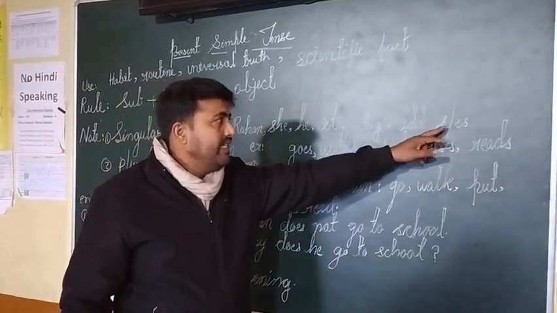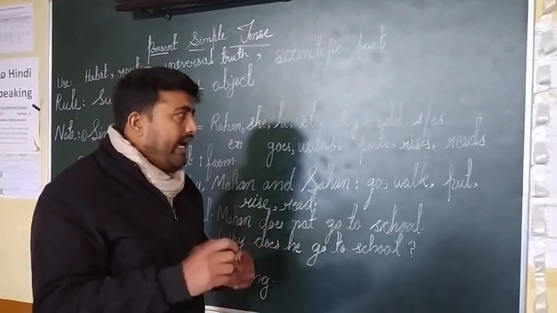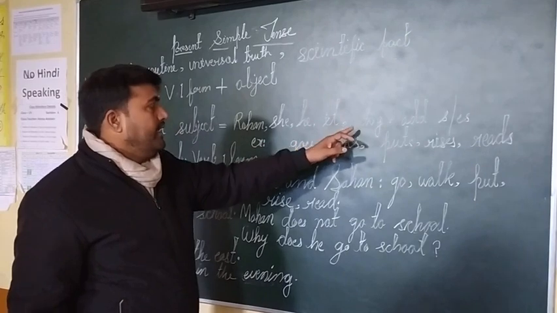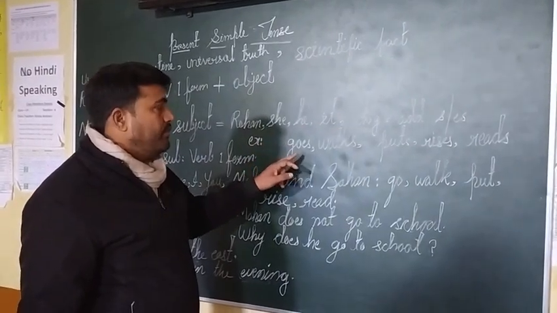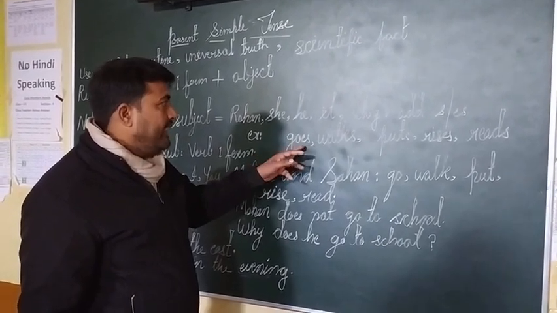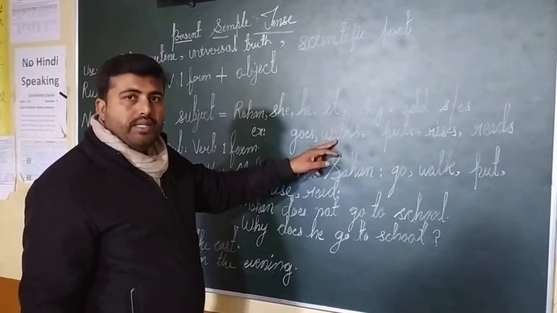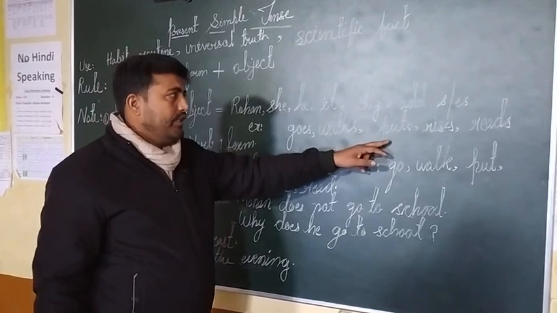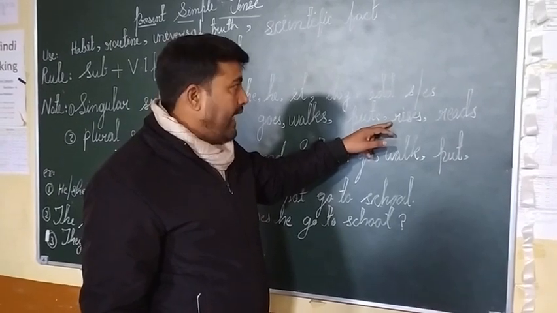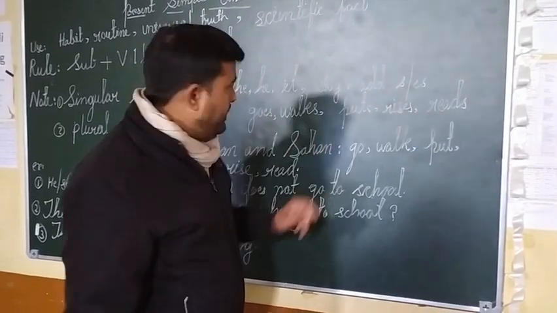That time which kind of verb will be used? You have to add s or es at the end of the verb. For example, go is the verb here. If you use these subjects, you have to add es to the first form: goes. Walk becomes walks. Put becomes puts. Rise becomes rises. Read becomes reads.